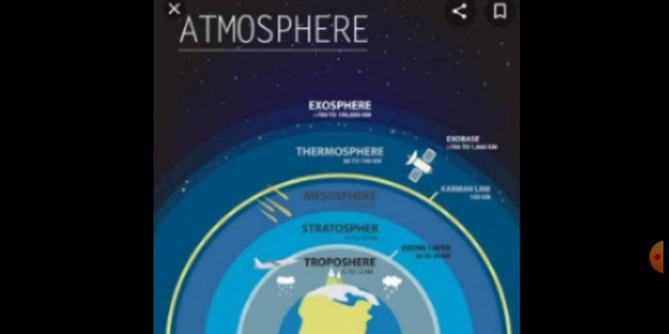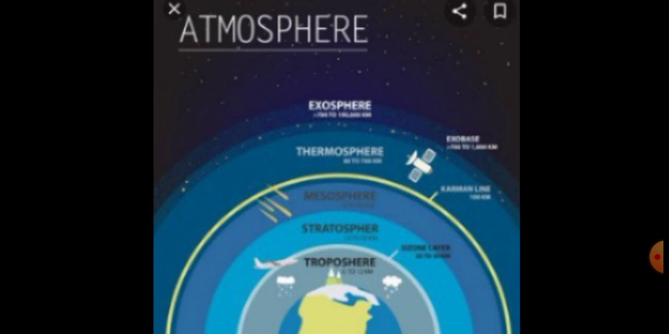Then the second sphere of the earth is atmosphere. An atmosphere is the layers of gases surrounding a planet or other celestial body. Just you see this picture, students. This is the image of atmosphere. The Earth's atmosphere is composed of about 78% nitrogen, 21% oxygen and 1% other gases. It is held near the surface of the planet by Earth's gravitational attraction.